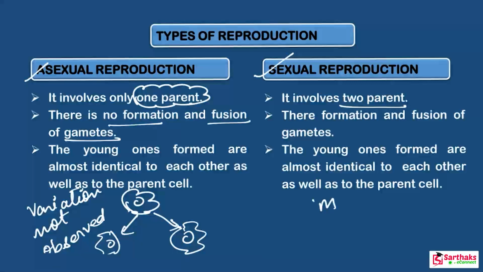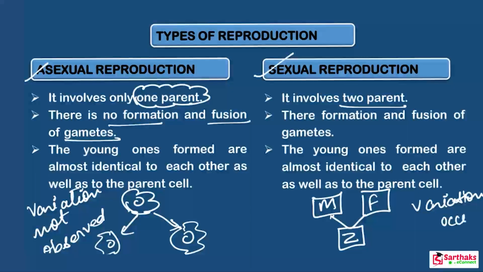One is said to be male and the second is female. Both the male and female form gametes. Now these gametes fuse together. Got it? These gametes fuse together and form a new offspring. Now listen to me very carefully, beta. Here variation occurs. Got it? In asexual reproduction, variation is not observed, while here variation is observed.